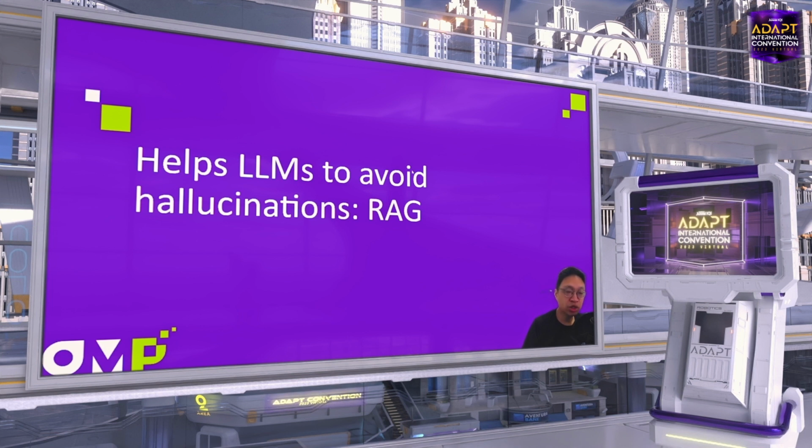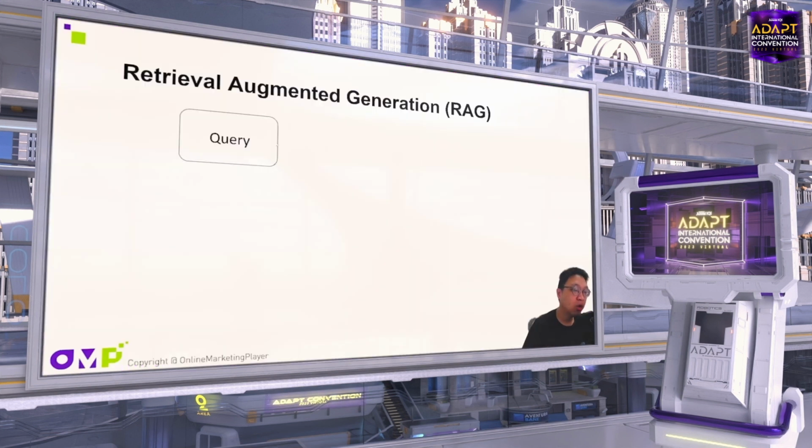One common question often asked is that sometimes an LLM hallucinates, which means it will provide misinformation. So how do we reduce this misinformation? We will use a technique called RAG. RAG is retrieval augmented generation. So basically, it's what I said before.